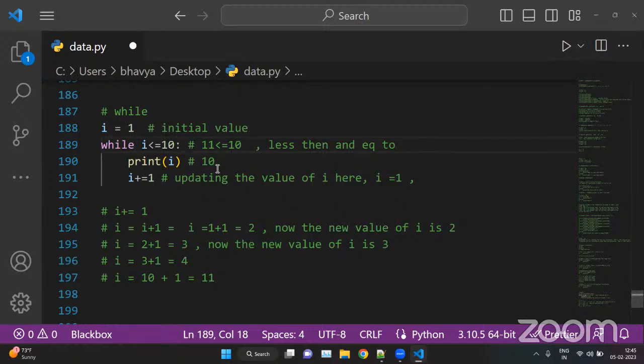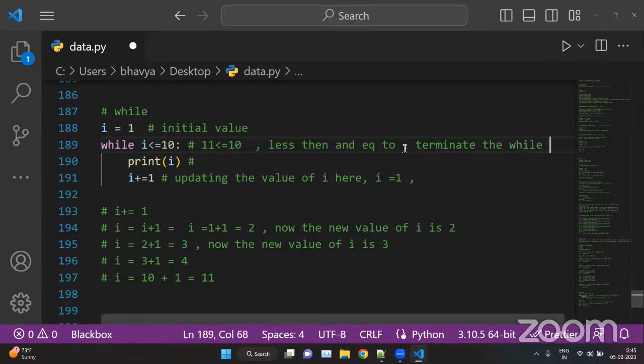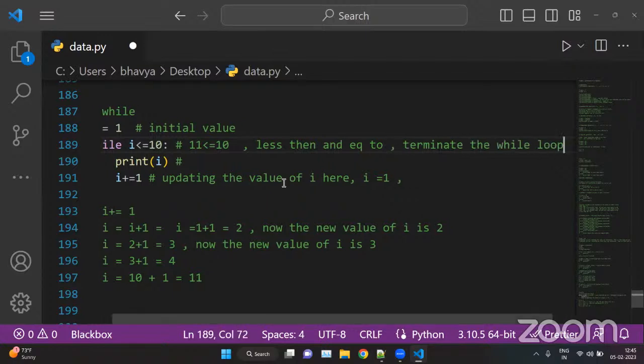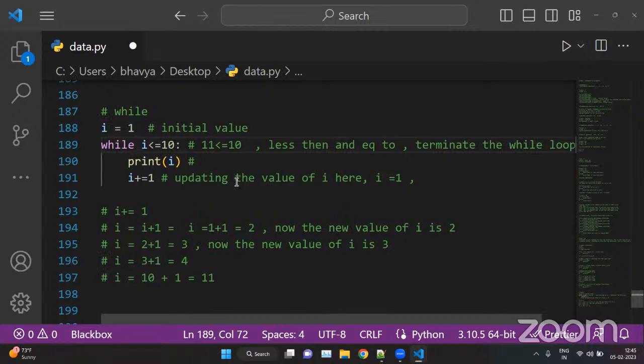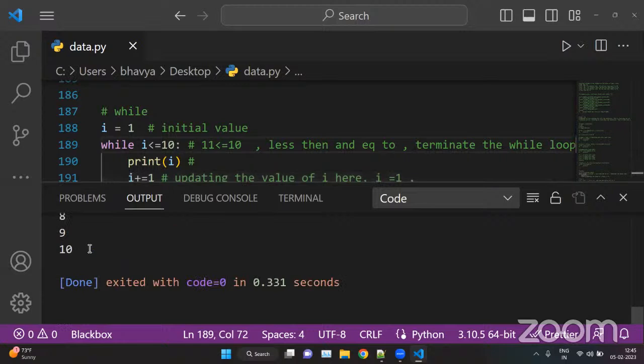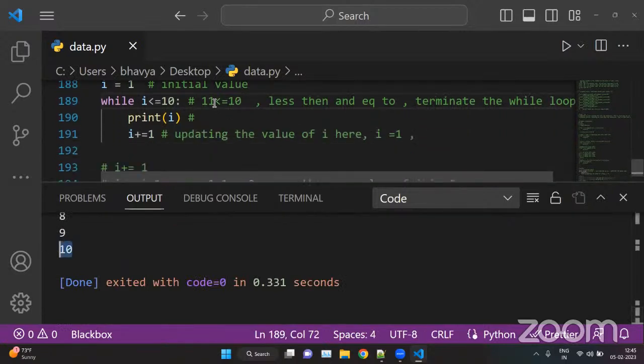So this condition is now false and this will terminate your while loop. This will stop executing the while loop. So we have the answer from 1 to 10. At value 11, this condition becomes false and this will stop the while loop.